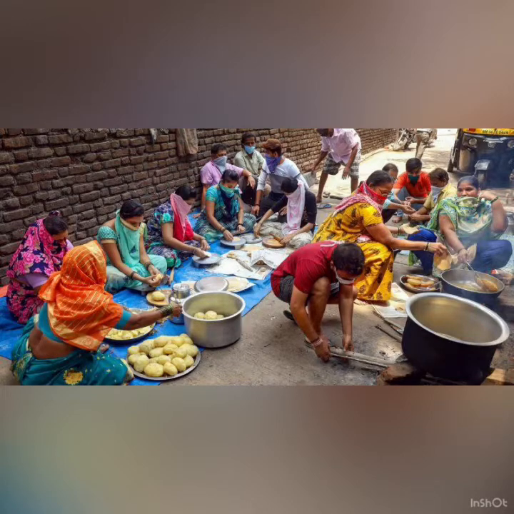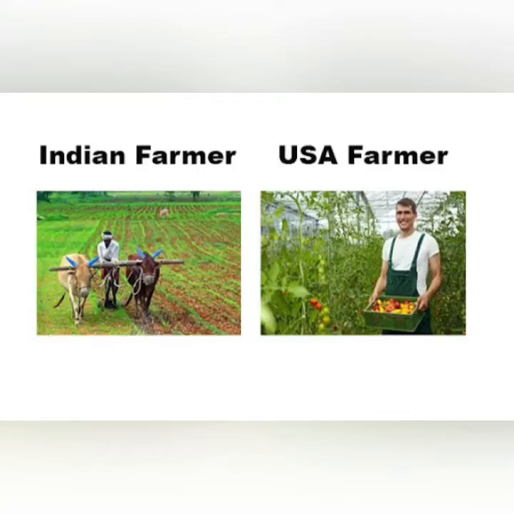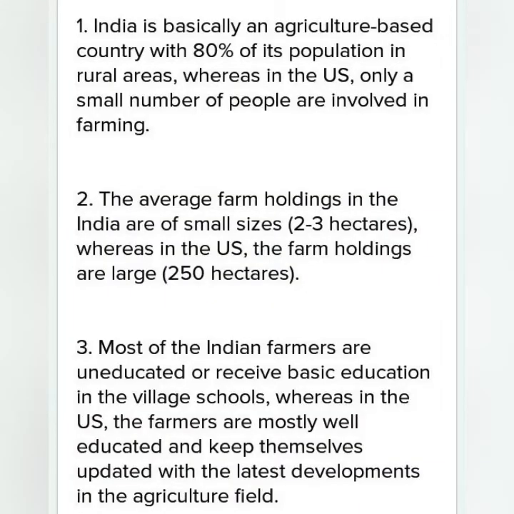Now let's discuss an Indian farm and a farm in the USA. India is basically an agriculture based country with 80% of its population in rural areas. Whereas in the US, only a small number of people are involved in farming, which is about 2 to 3%. The average farm holding in India is small, approximately 2 to 3 hectares. Whereas in the US, the farm holdings are large, about 250 hectares.